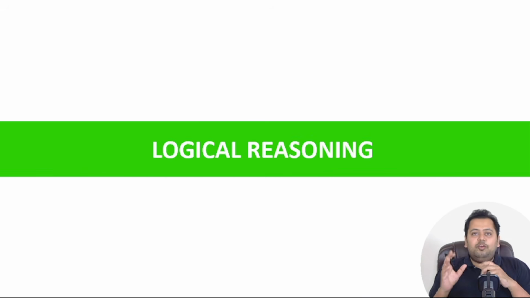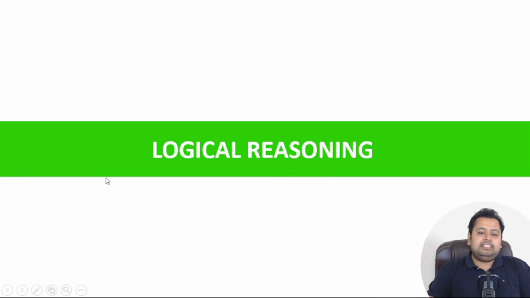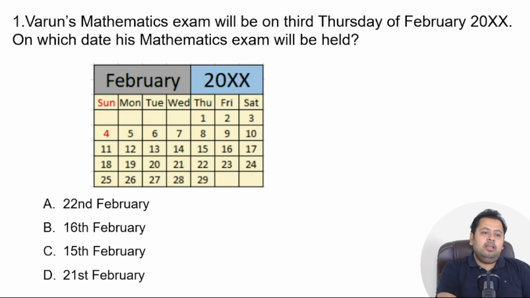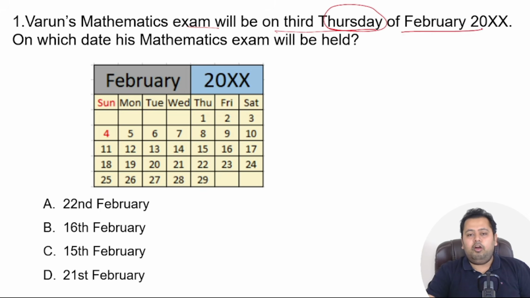Okay, so let's now go to solve the question paper. The first section is logical reasoning. The first question says, Varun's mathematics exam will be held on the third Thursday of February 20XX. The 20XX calendar has been shown over here. On which date will his mathematics exam be held?